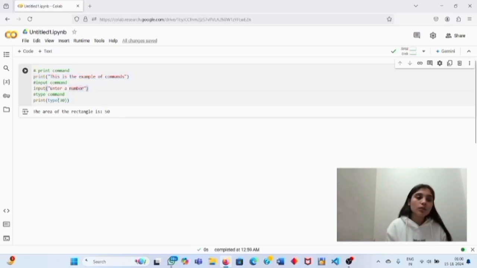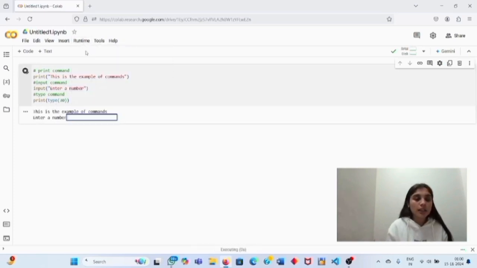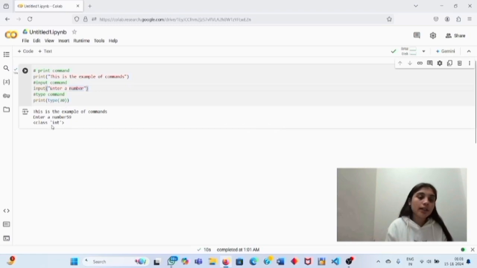So it wants the user to enter a number. Then the type command prints the type of 30, that is, which type 30 is. This is an example of a command shown by the print command: enter a number. This is our input command and class int. It prints the type of the data 30. 30 is an integer, so it belongs to class int.